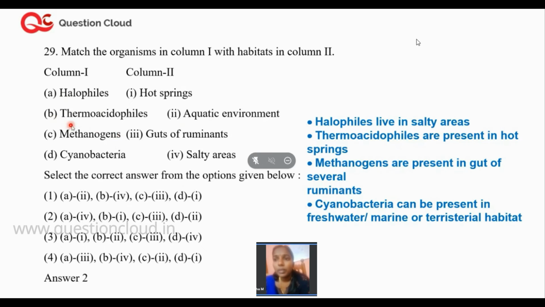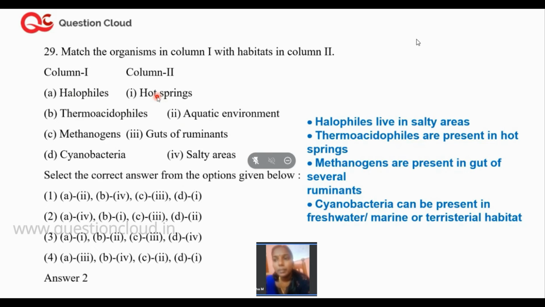Next one is thermoacidophiles. Thermoacidophiles is going to be option 1, that is hot springs. So thermoacidophiles, thermo means what? Temperature. These particular thermoacidophiles can live in regions of high temperatures. So hot spring is the right answer for thermoacidophiles.